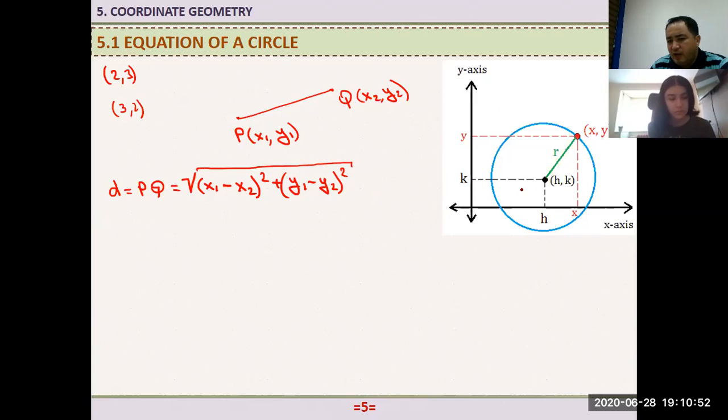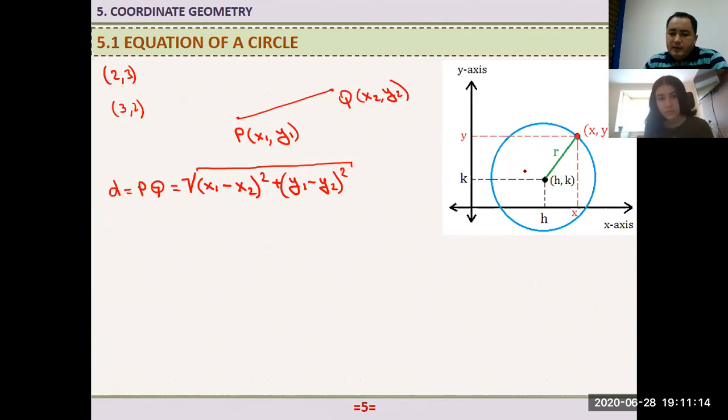Because before I explain this, as I told you, I assume that you must know these things, the distance between 2 points, and if you're given a straight line, you should know how to find the slope or gradient, how to write the equation of a straight line. I'm assuming that you know these things. That's why actually we are going to continue this topic based on these concepts.